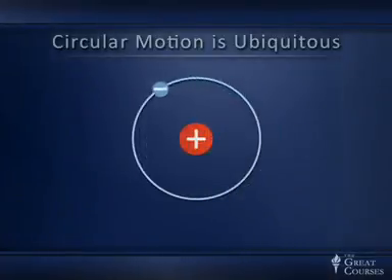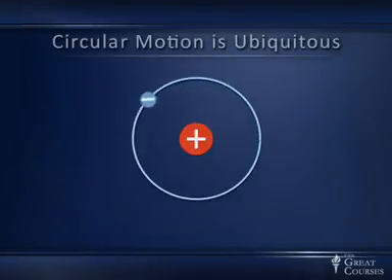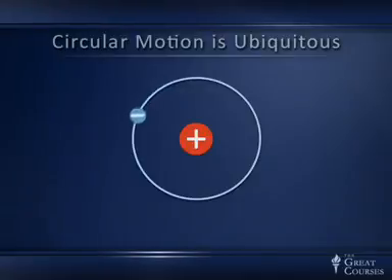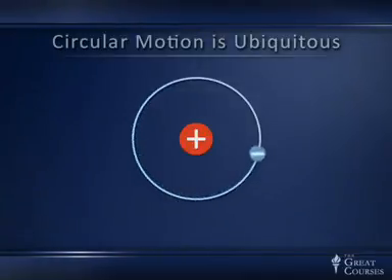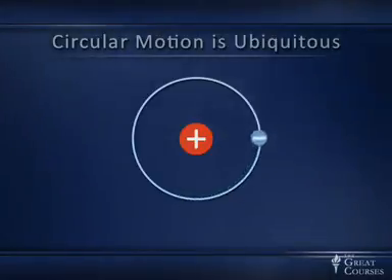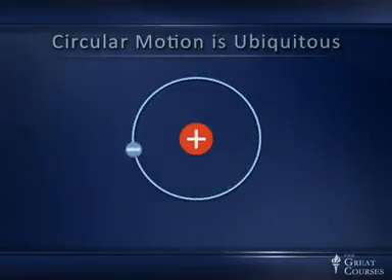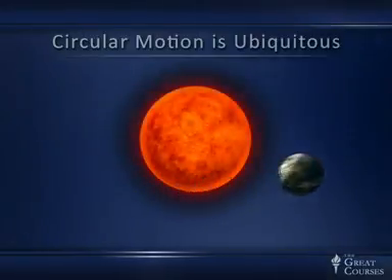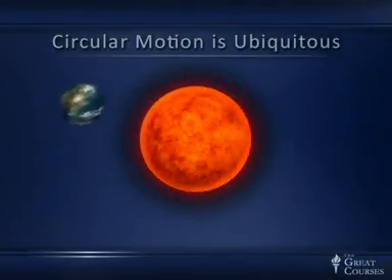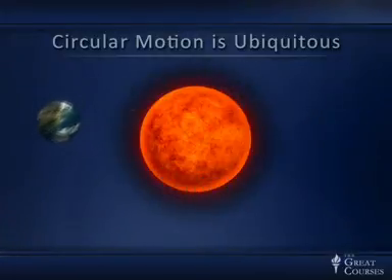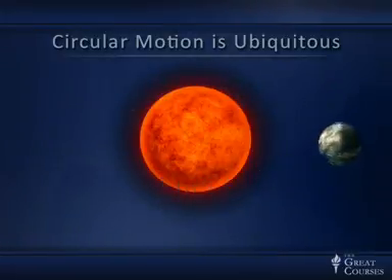We see a simulation of an electron circling around the nucleus in an atom. Now, much later, when we start talking quantum physics, we'll see that's not really a very good picture of an atom, but it's still a useful picture. And in this atom model, uniform circular motion is occurring, and our understanding of that atom will be enhanced by our understanding how that circular motion works. In the middle, we see a simulation of the Earth going around the Sun. The Earth's orbit is almost a perfect circle. It's about 3% off. It's slightly elliptical, but it's close enough that we can consider this basically a case of uniform circular motion.